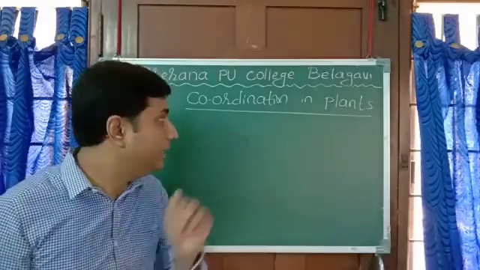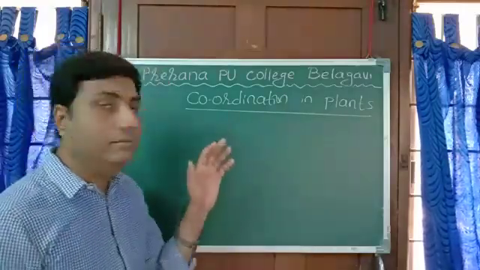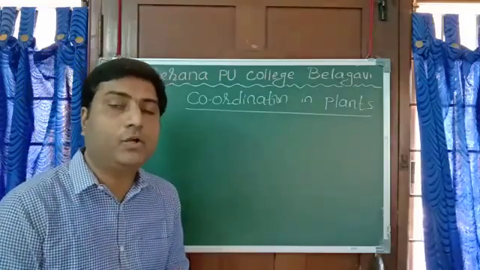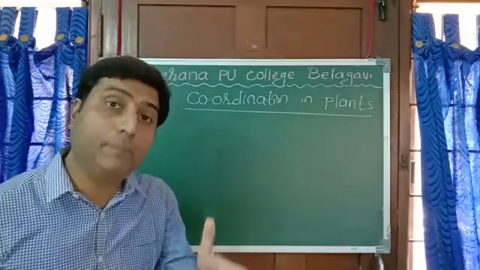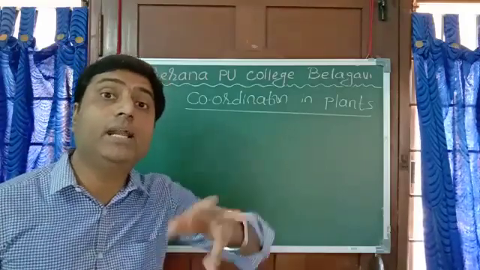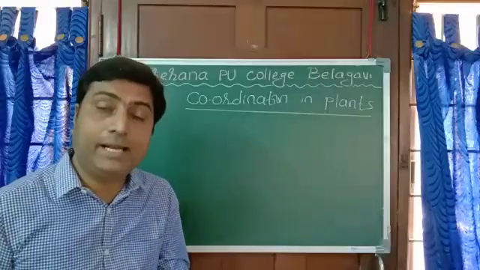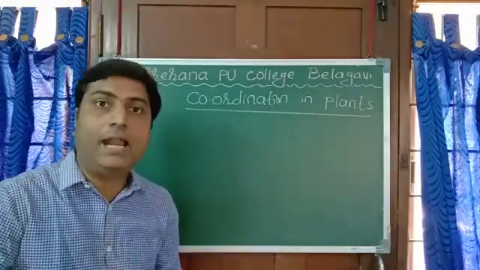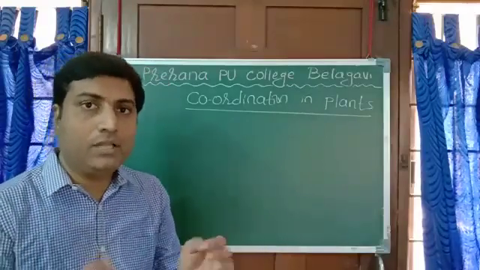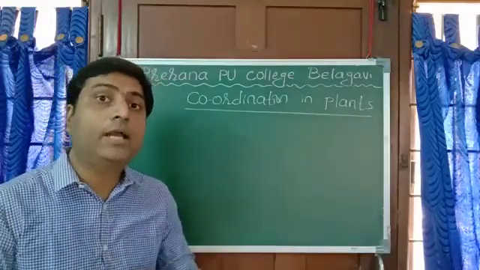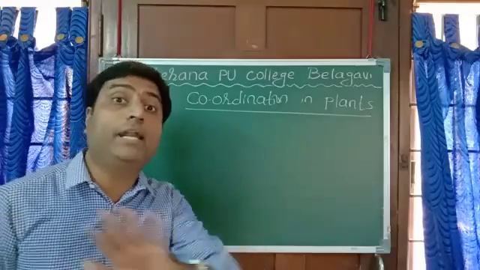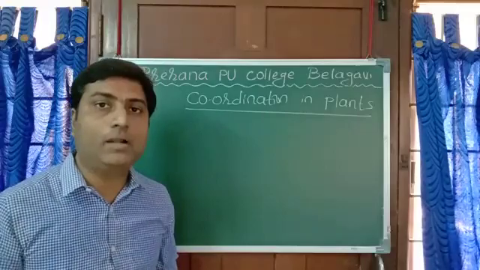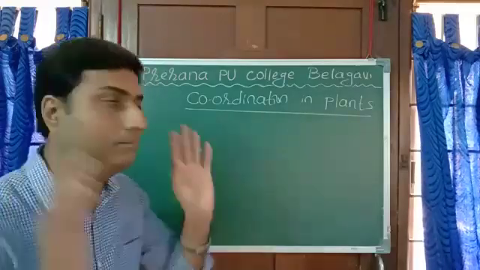Okay, let us see. Plants show some kind of coordination or movement. One kind is growth dependent, another is growth independent, or we can say directional and non-directional. Now I'll take an example of non-directional, or growth independent, movement: a simple example is a plant called Mimosa pudica.